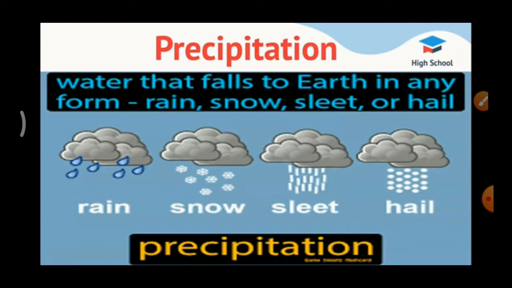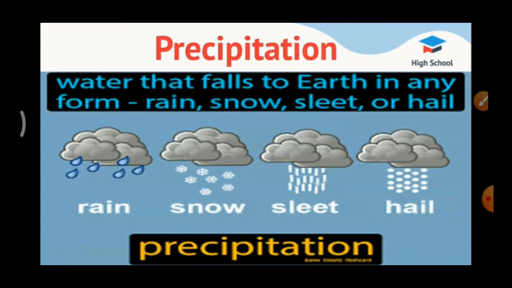Second one, sleet. The precipitation which takes place in the form of a mixture of water droplets and tiny particles of ice is known as sleet. So sleet takes place in the form of a mixture of water droplets and tiny particles of ice up to 5 mm in diameter. This is called sleet.